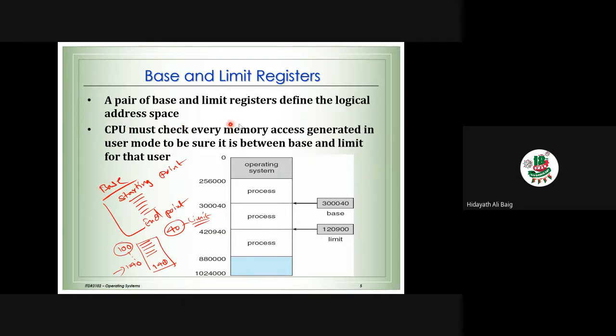The CPU must check every memory address access generated in the user mode to be sure it is between the base and the limit for that particular user. Now, for example, this is a user. The user can use the memory from this location till this location only. It cannot go to the next location. Why? Because this is the limit. Maybe this memory is given to another user. So I am user 1 in this computer now. I can use only this memory. Beyond this, I should not take it. This is not for me. This is for user 2. Okay, that is one idea you need to keep in mind.